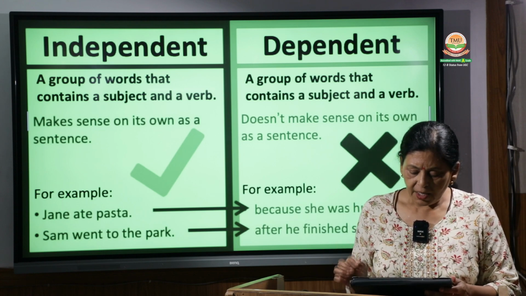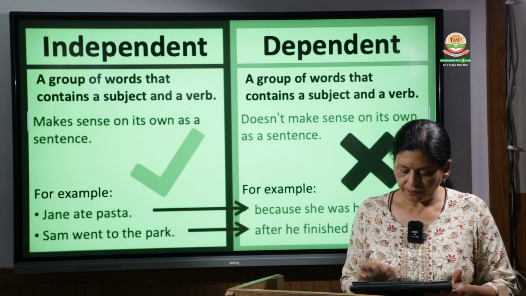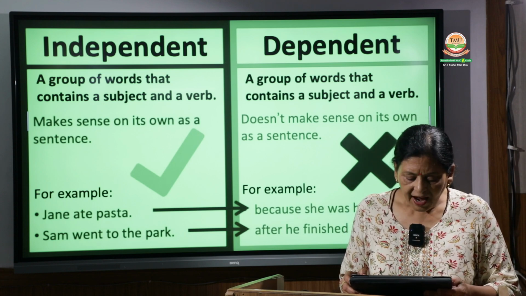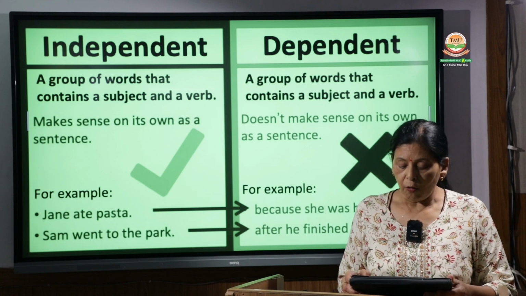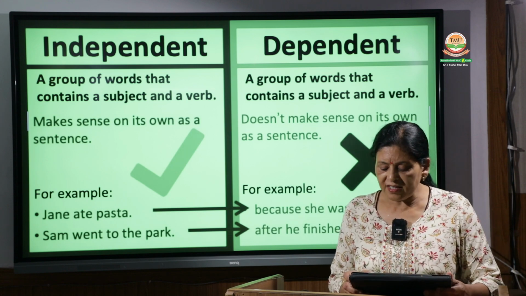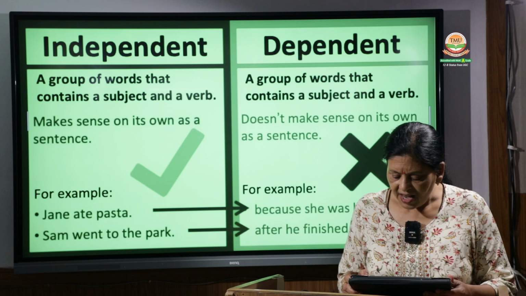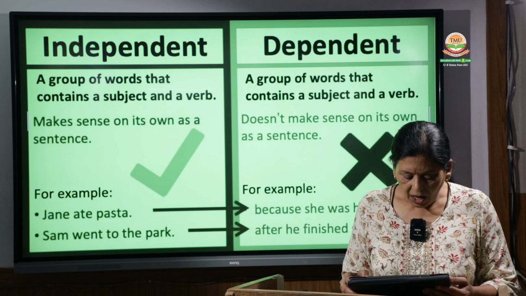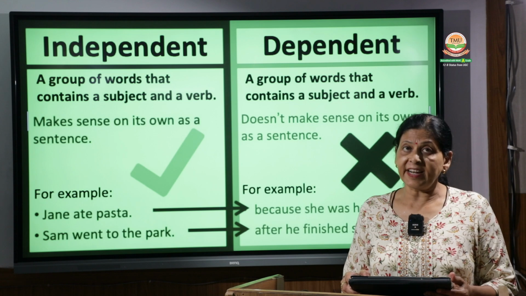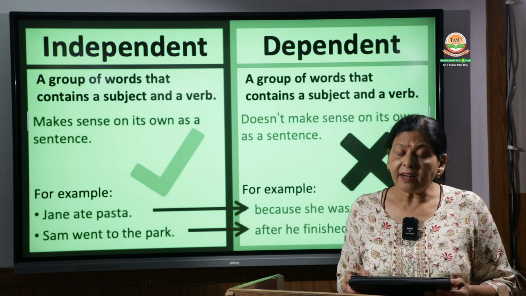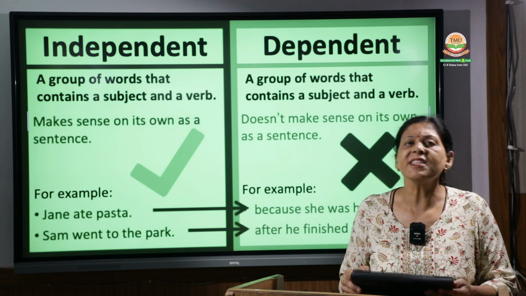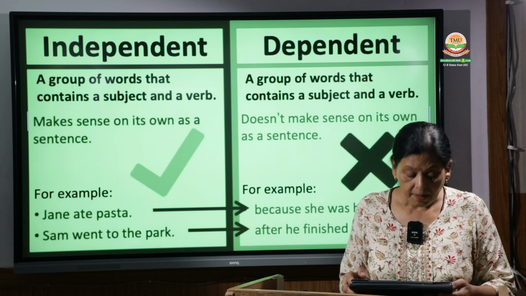Independent clauses are a group of words that contains a subject and a verb, whereas dependent clauses are a group of words that also contains a subject and a verb. Independent clauses make sense on their own, but in dependent clauses sometimes the subject is also missing. In some cases you can see that the subject is missing.